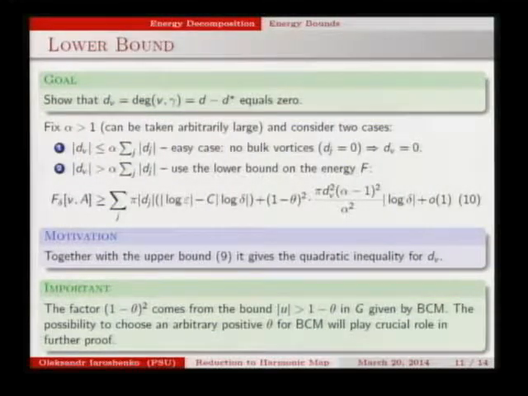So here you can see that the lower bound consists of the term d_v squared, and the upper bound consists of the term d_v. So at the end we'll have some kind of quadratic inequality for d_v that will help us to show that d_v is 0.